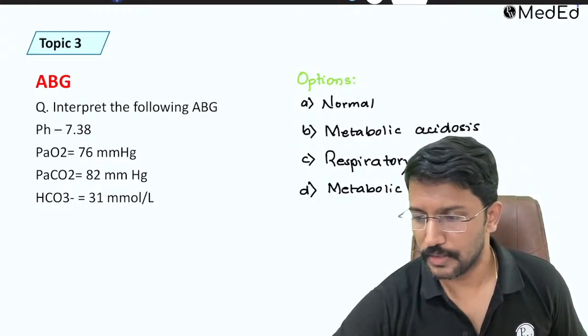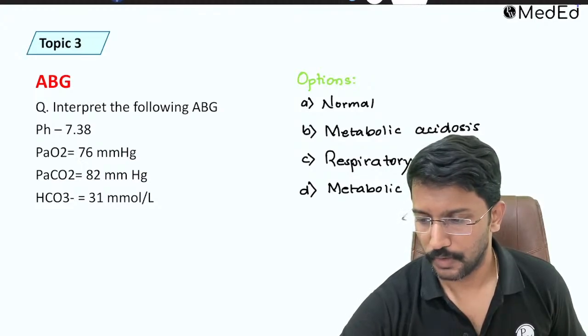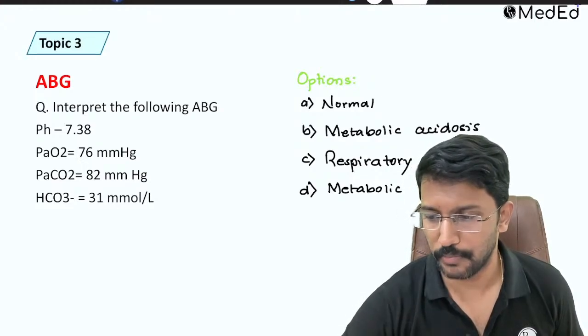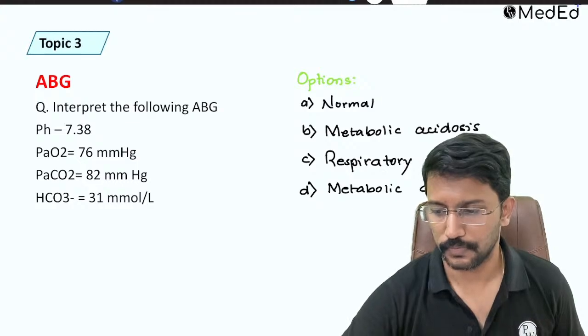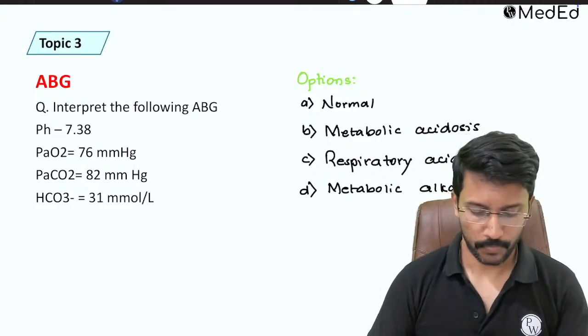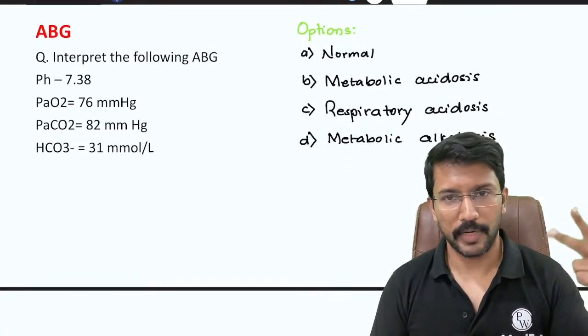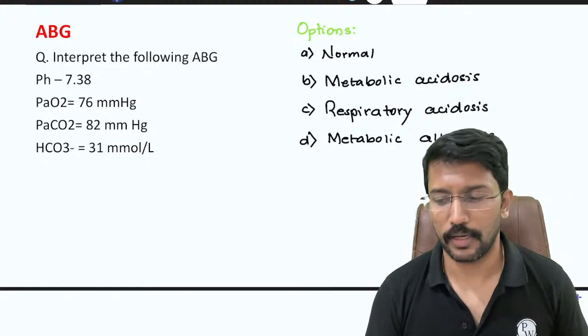How many of you think this is a normal ABG? Or how many of you think this is abnormal? And if it is abnormal, what should be our answer? Normal, metabolic acidosis, respiratory acidosis, metabolic alkalosis.